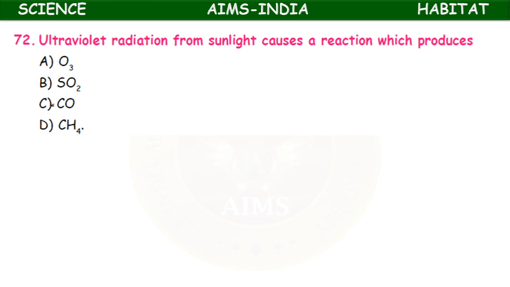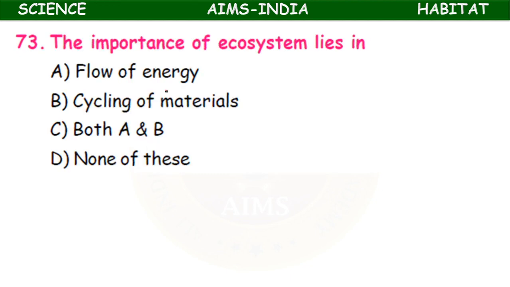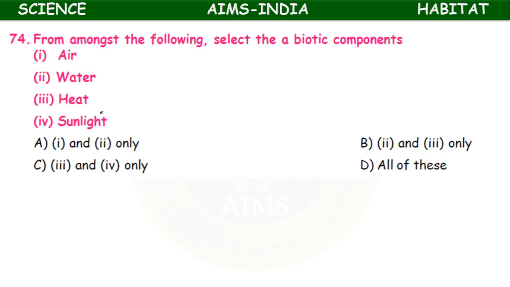Ultraviolet radiation from sunlight causes a reaction which produces ozone, sulfur dioxide, carbon monoxide, methane. Ozone. Okay, in the presence of the ultraviolet rays only, oxygen is converted to ozone. The importance of ecosystem lies in flow of energy, cycling of materials, both, none of these. So the importance of ecosystem lies in both flow of energy and cycling of materials.